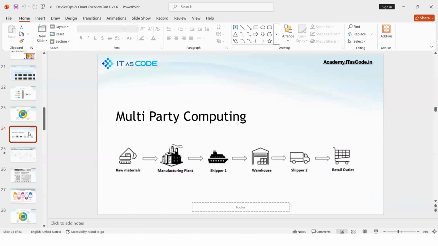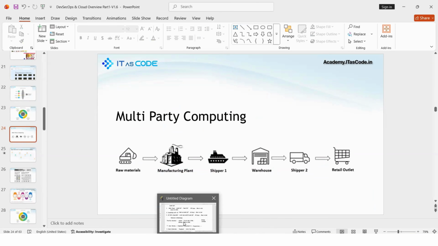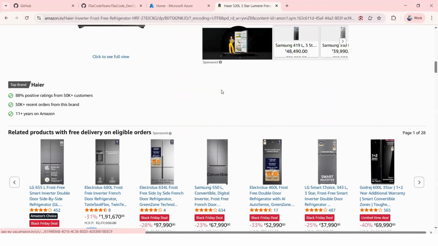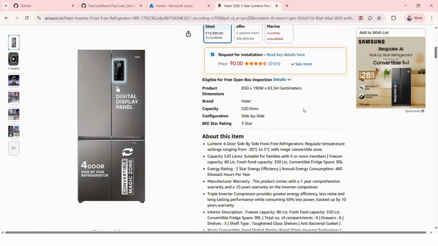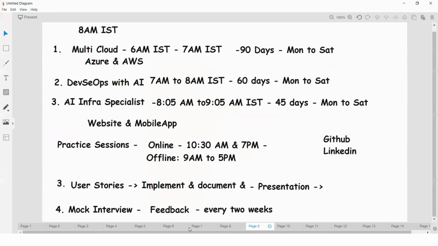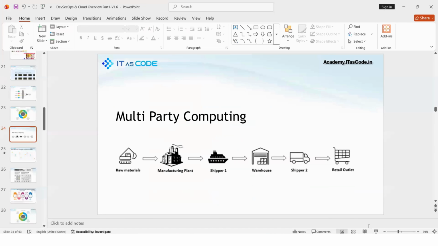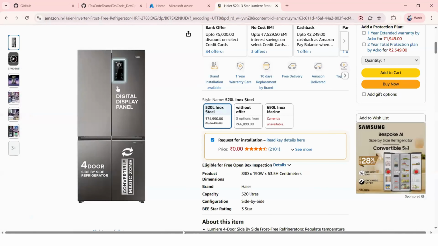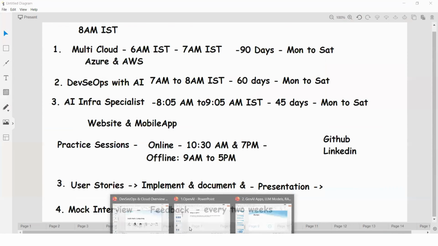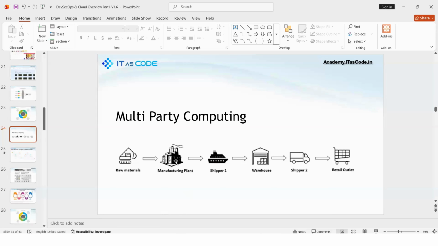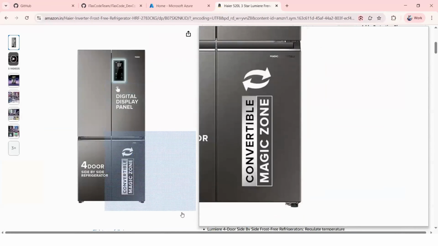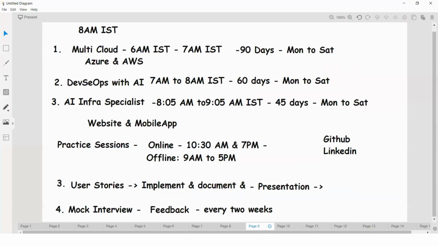Yesterday we started discussing multi-party computing. One word we used, multi-party computing. Let us see the structure also. Let us take this reference. This is a product. Let us start from the first stage: collecting raw materials for this product, managed by one company. And next, manufacturing, where some other company does the manufacturing, let us imagine.